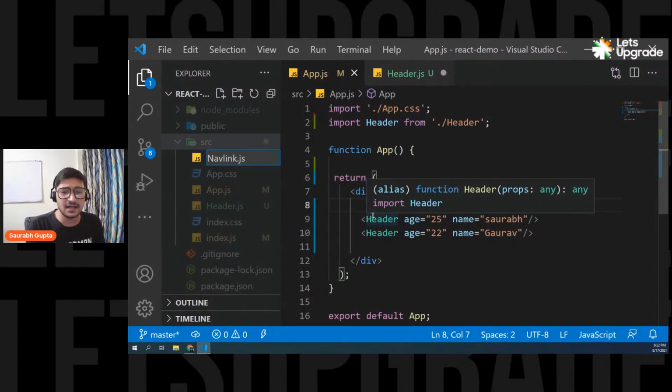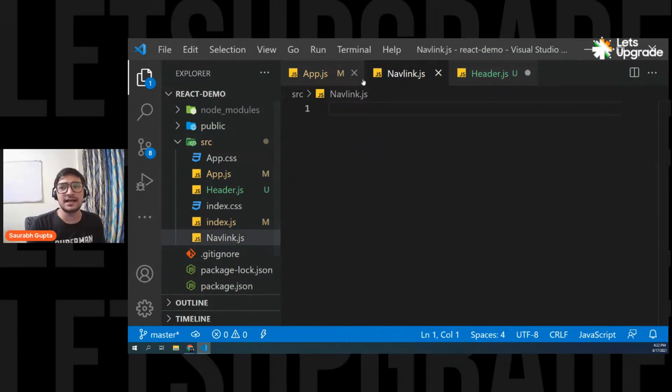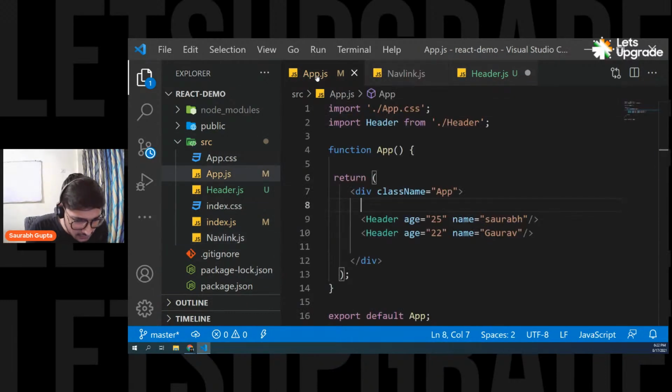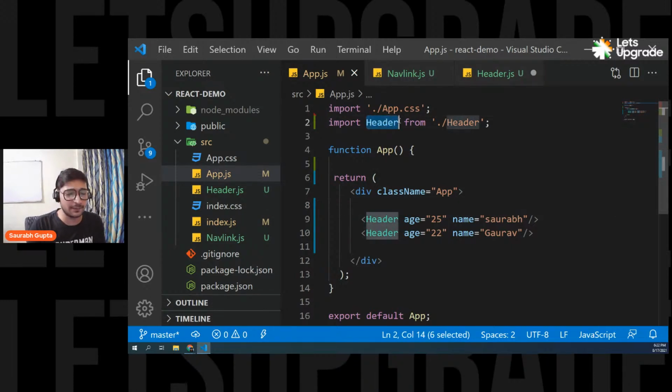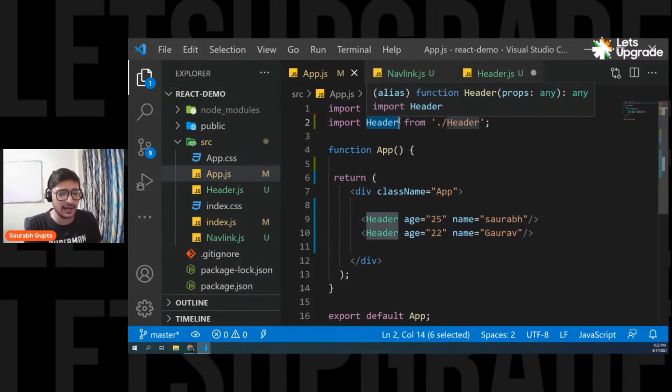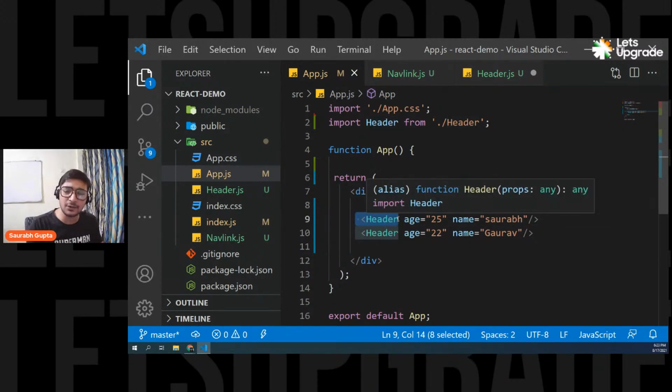Yes, if you create another component, see, who is asking this? Where is the question? Yep, Shiva. See, buddy, what is our component name? I think you have not attended yesterday's session, right? Shiva, what is your component name? It's header, right? That's why we're using this tag name. If your component name is different, you can also use a different tag. Simple. Is that clear, Shiva?